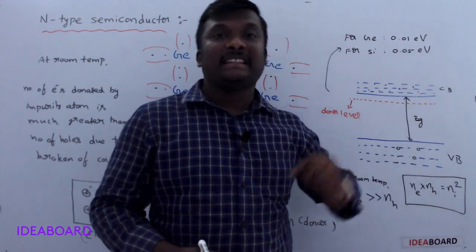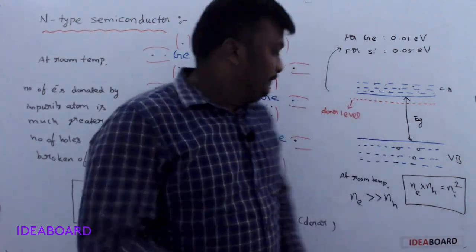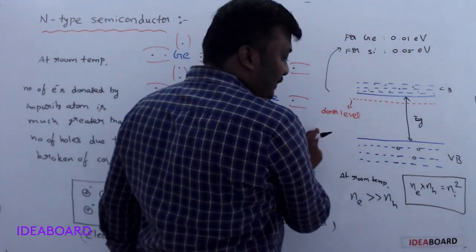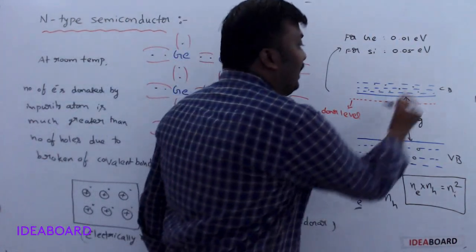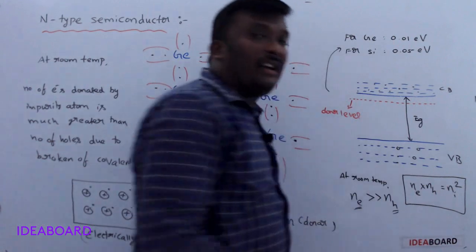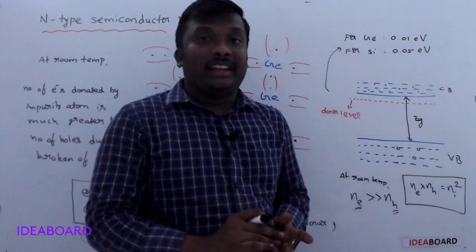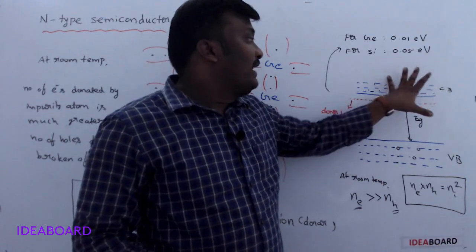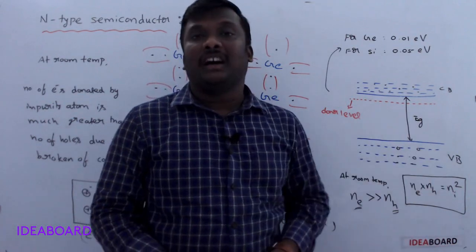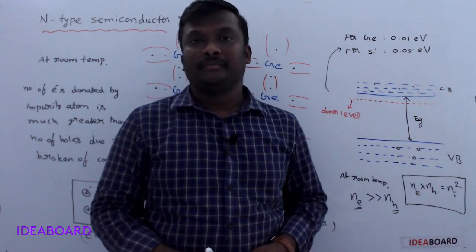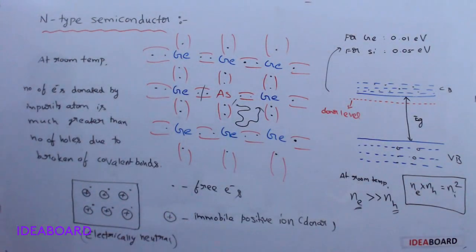But in the case of extrinsic semiconductors, particularly the n-type, the number of electrons in the conduction band is more than the number of holes in the valency band. That's why the average energy of these free electrons is more than the average energy of holes in the valency band. Clear? So this is about the n-type semiconductor.